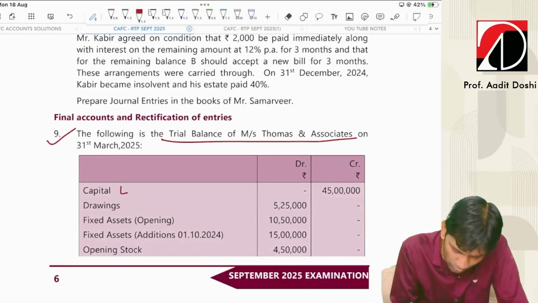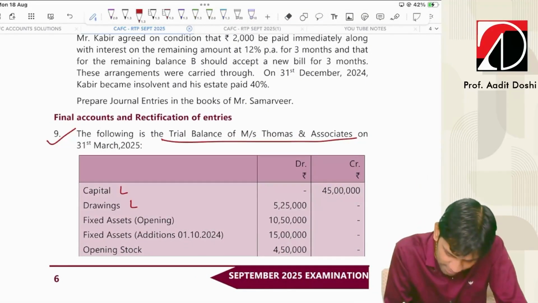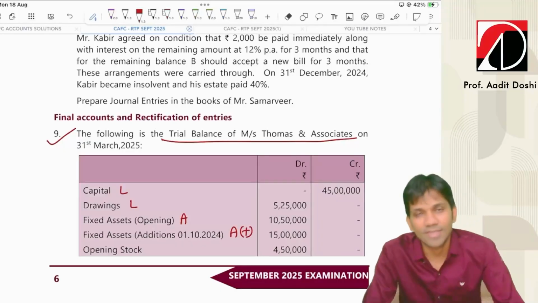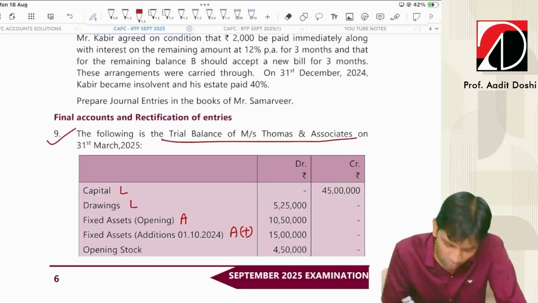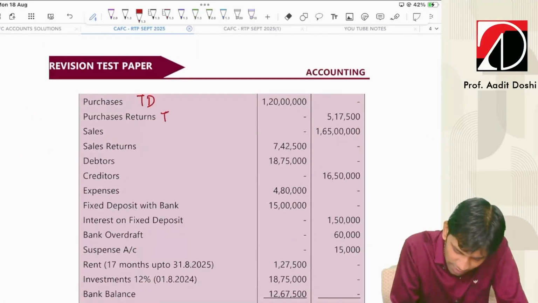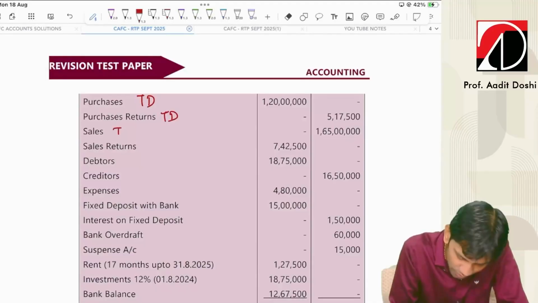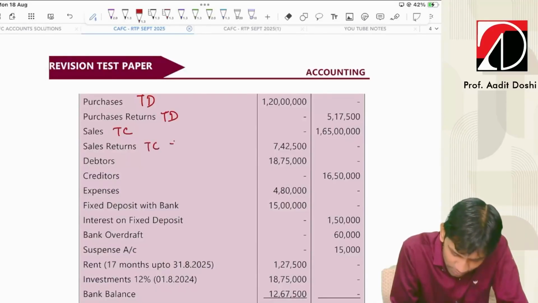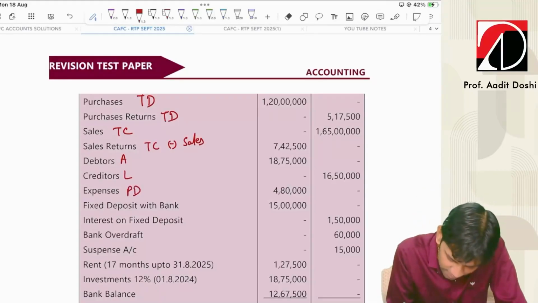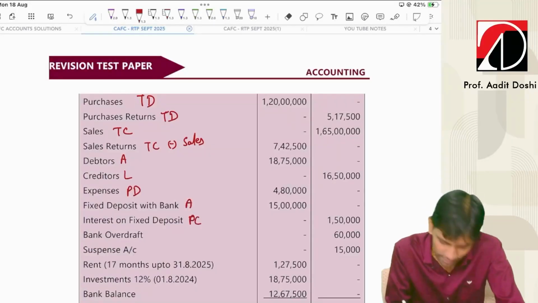Capital will go to liability, drawings liability or less from capital, fixed assets, fixed asset additions, this will go to assets and this will be added to fixed assets. Additions are made on 1st October, so we'll charge 6 months depreciation on that. Trading debit, opening stock will be purchase trading debit, purchase return trading debit or less from purchases, sales trading credit, sales return trading credit or less from sales, you can write. Debtors asset, creditors liability, expenses P&L debit, fixed deposit with bank asset, interest on fixed deposit P&L credit, bank overdraft